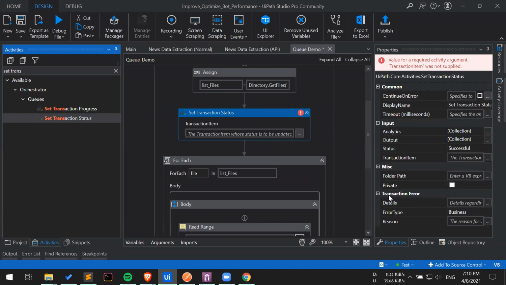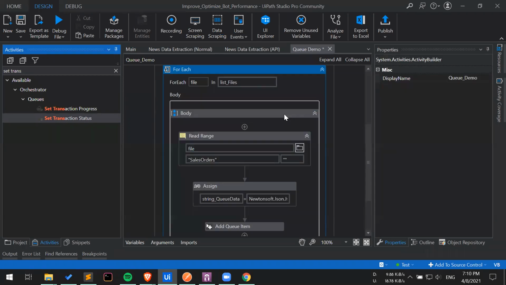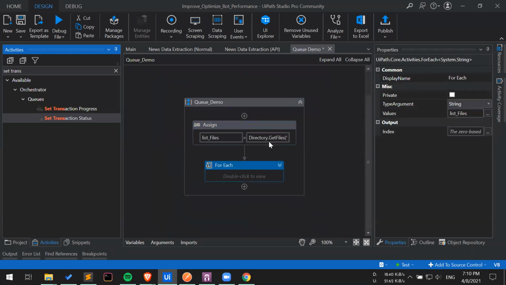When you're getting the queue item in your transaction item, usually we directly write dot specific content. If you write dot details or something like that, you will get the actual reason of failure. You can track that and skip that item. Technically, at the coding level we can manage that, but at the product level, ideally this should be segregated. As we are talking about performance, these checks degrade the performance. If I can manage it at the starting level, it helps at the process level.